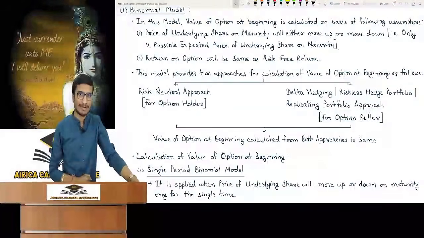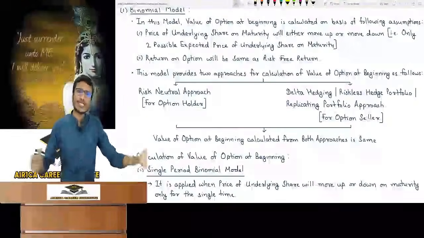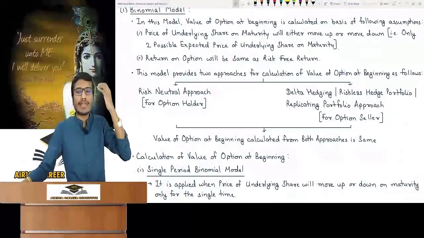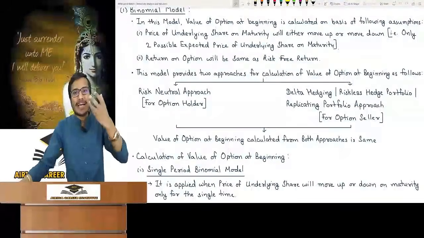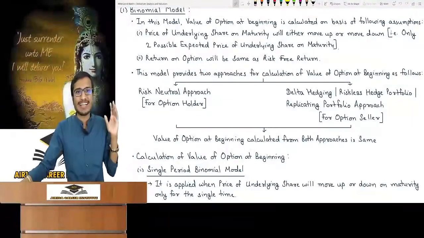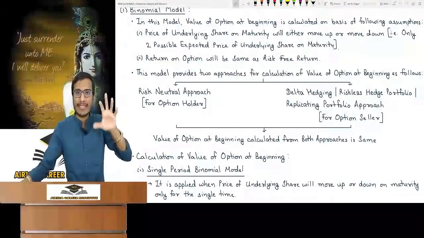Use it here as well, even if it comes in exam. Delta hedging, riskless hedge portfolio approach, don't worry. Use the normal steps to resolve. As I said, the process is exactly the same. They have just shuffled it. And ultimately, the answer will be same, get full marks. They do it intentionally just to make it tough.